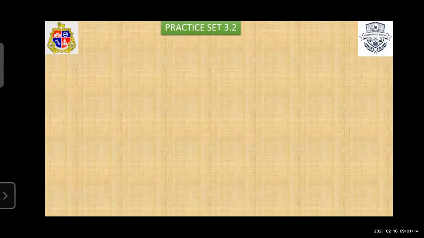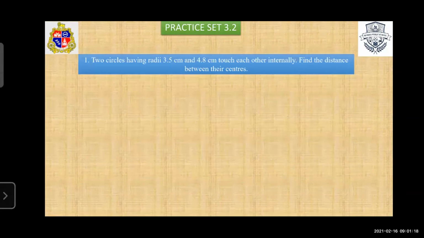Now next, we do practice set 3.2. Very easy practice set. Okay, first question. Two circles having radius 3.5 centimeter and 4.8 centimeter touch each other internally. Find the distance between their centers. Students, see, first we read the question carefully. What is given in the question? Two circles. First we have to draw the two circles, one having radius 3.5 centimeter, other having radius 4.8 centimeter. These two circles touch each other internally.